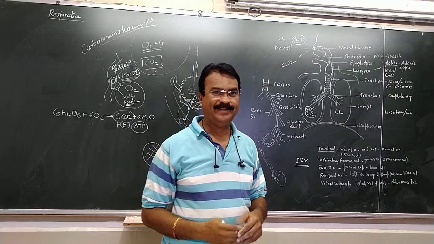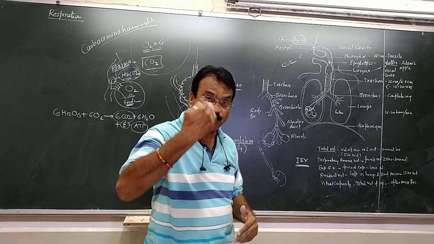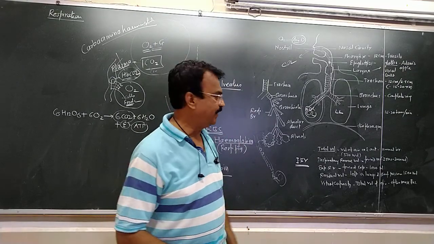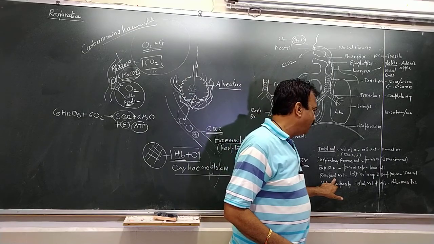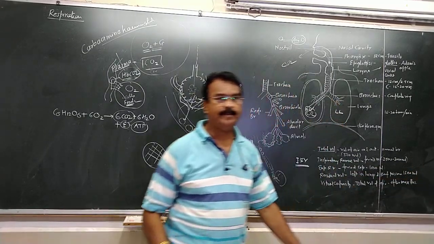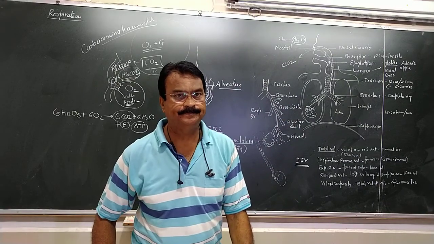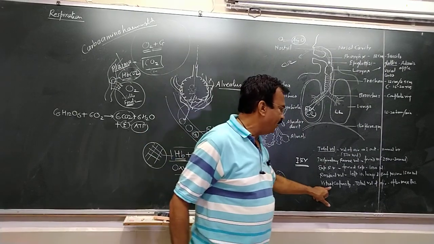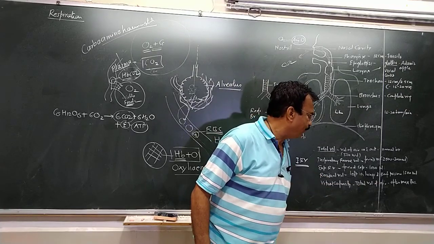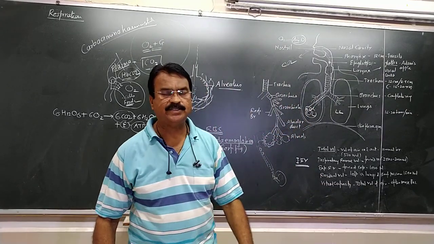So the leftover air that remains, the leftover oxygen or air that stays in the respiratory tract after expiration, that is called the residual volume, and that is 1500 ml residual volume. And the vital capacity means the total volume of air after maximum inspiration.